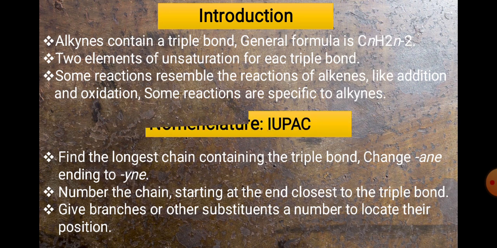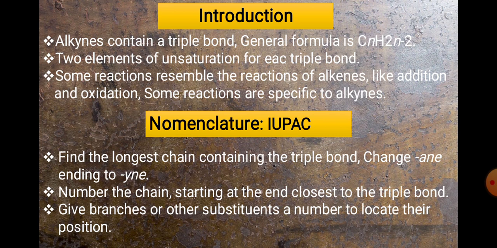Now nomenclature. Every compound should be named using the IUPAC system or a common name. First, select the longest carbon chain, generally from the start up to the triple bond. The ending ANE of the hydrocarbon is replaced by YNE. Number the chain starting from the end closest to the triple bond and count the carbons. If there are branches, we call them substituents, and we have to locate their positions.